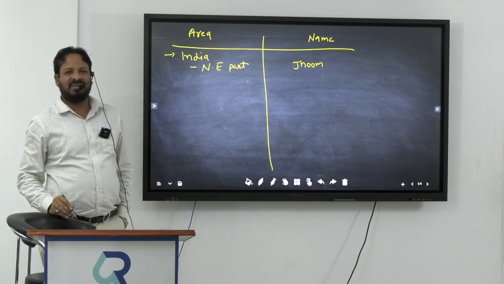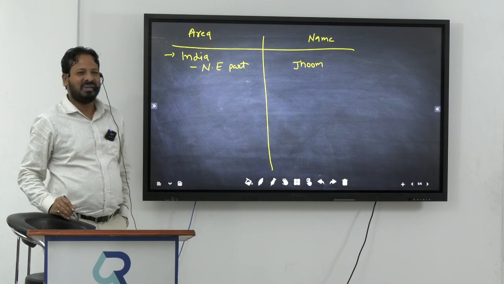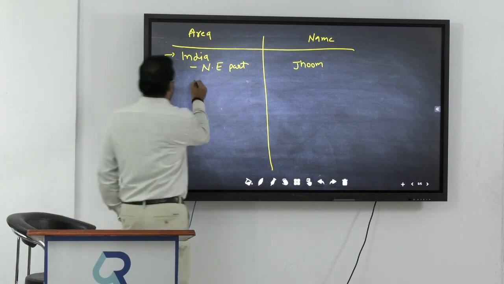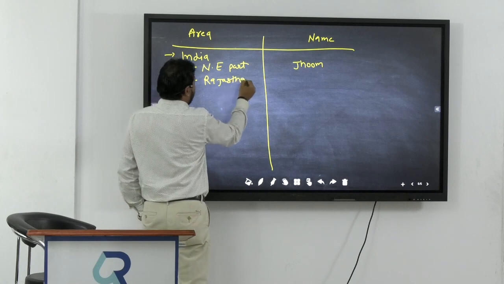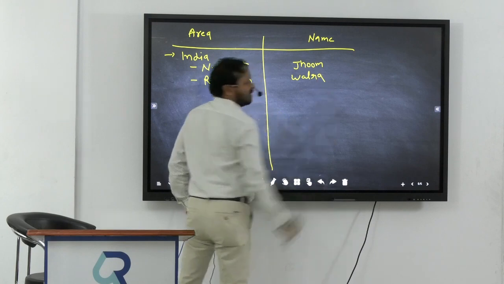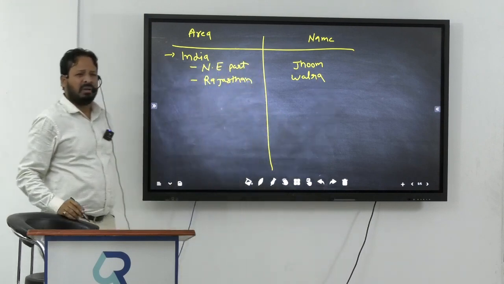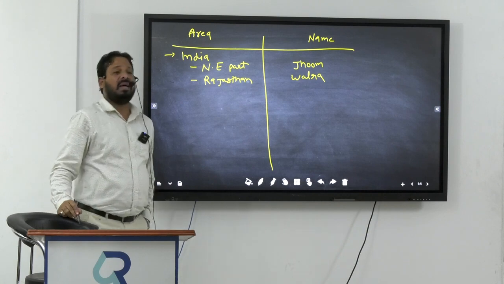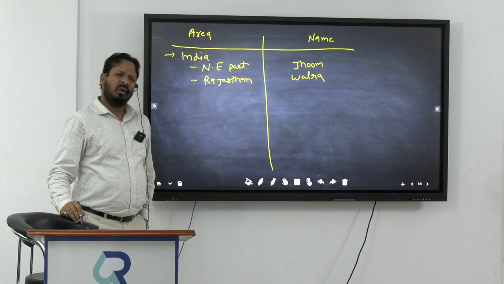Jhum cultivation. Also in Rajasthan, in the Aravali area, it is called Walra. Even in the tribal belt of Bharat, other parts like Madhya Pradesh, Chhattisgarh, even Andhra Pradesh, it is also practiced.